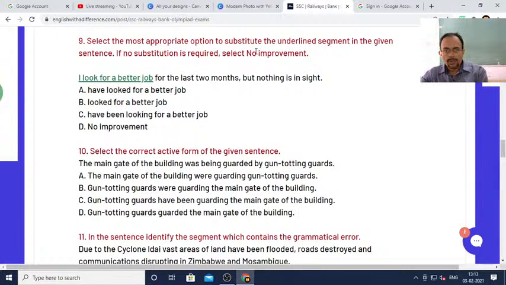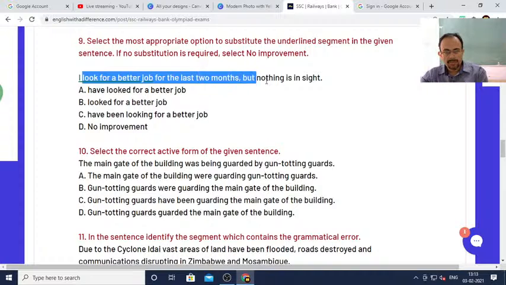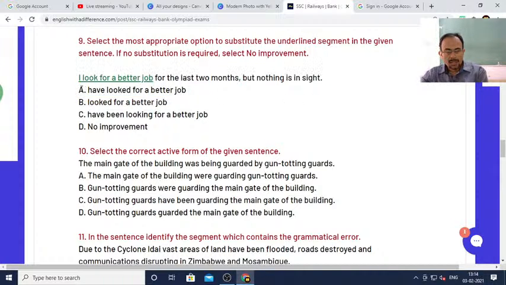Select the most appropriate option to substitute the underlined segment in the given sentence. If no substitution is required, select no improvement. Okay. I look for a better job for the last 2 months, but nothing is in sight. So replace I look for a better job with a suitable alternative here. So what should be the answer?